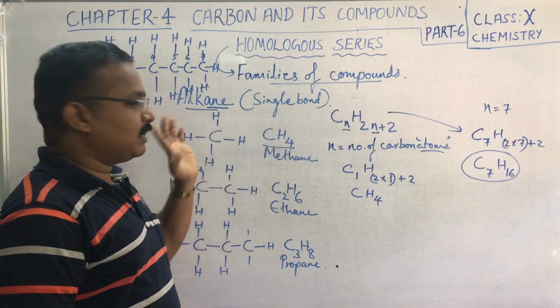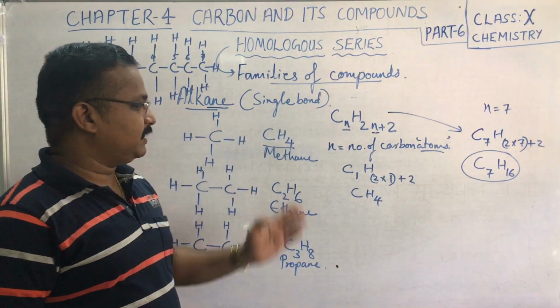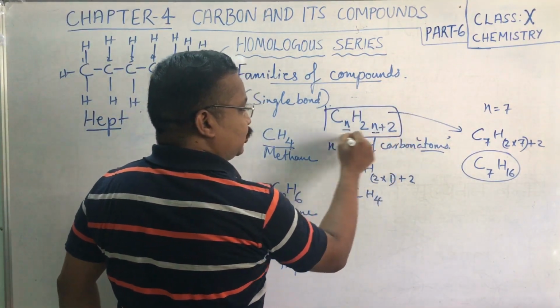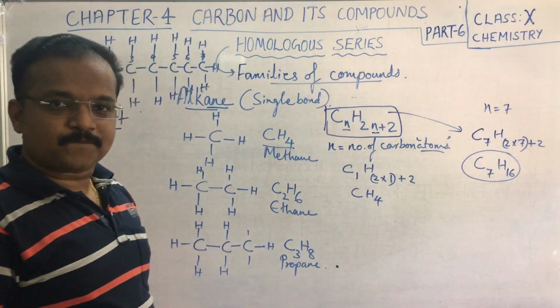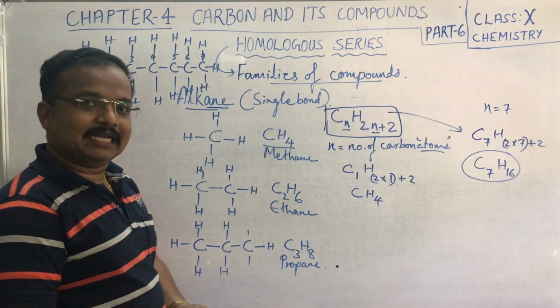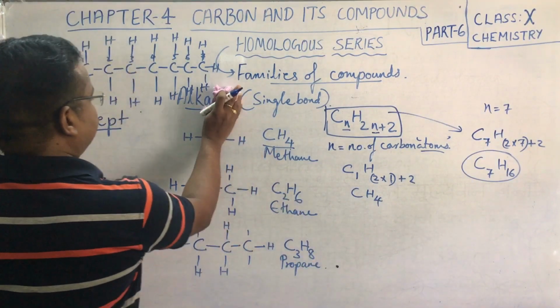So what we have discussed now is that a homologous series is a family of compounds, where single bonded compounds are called alkanes. In case of alkanes, we have seen that they have a general formula CnH2n+2. Now let us see how it works in case of alkenes and alkynes.